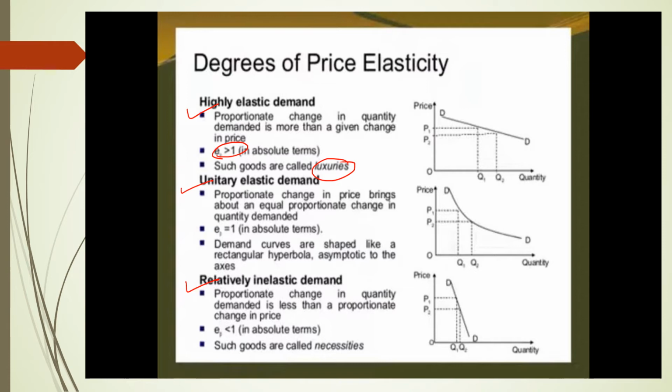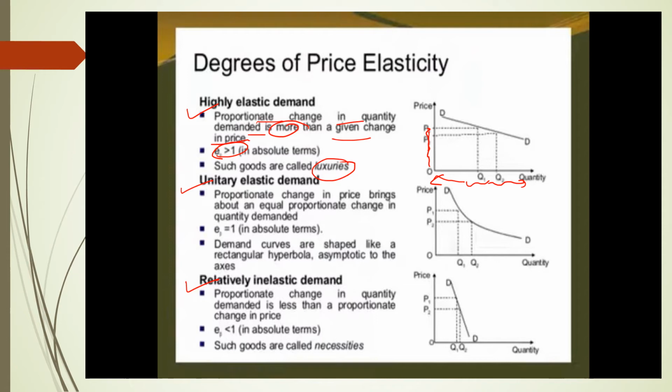That means from the price OP1 to OP2, the price has fallen, but you can see that the quantity demanded increases. There is a high percentage of change in the quantity demanded. This happens in the case of luxury goods. So the proportionate change in the quantity demanded is more than the given change in the price.